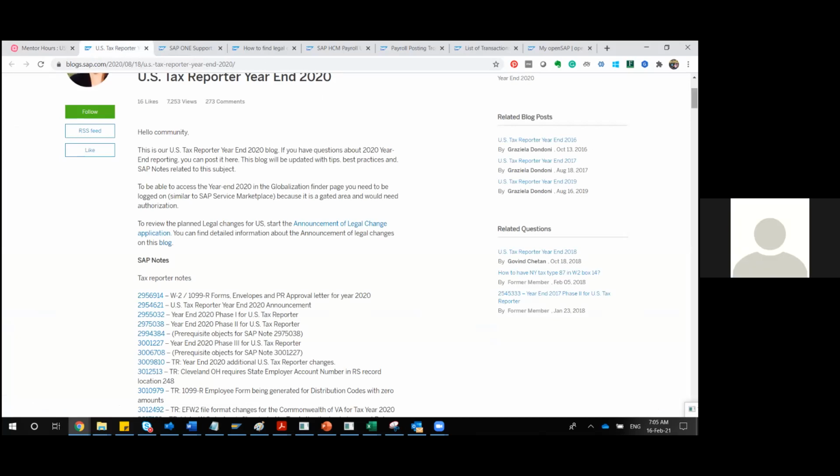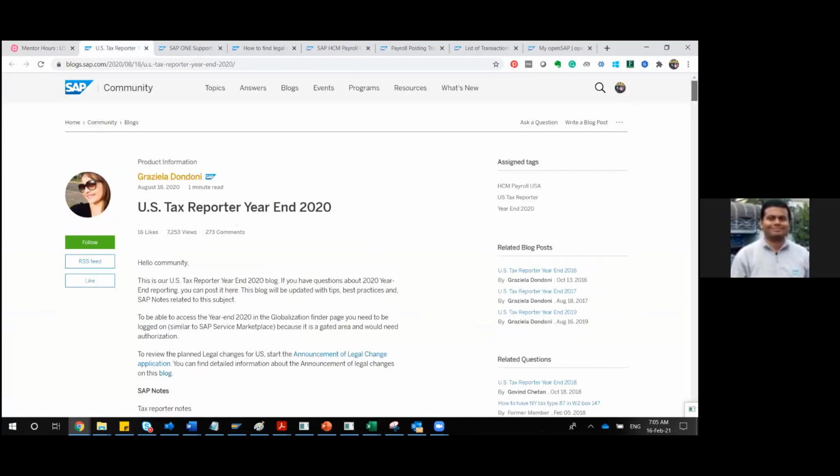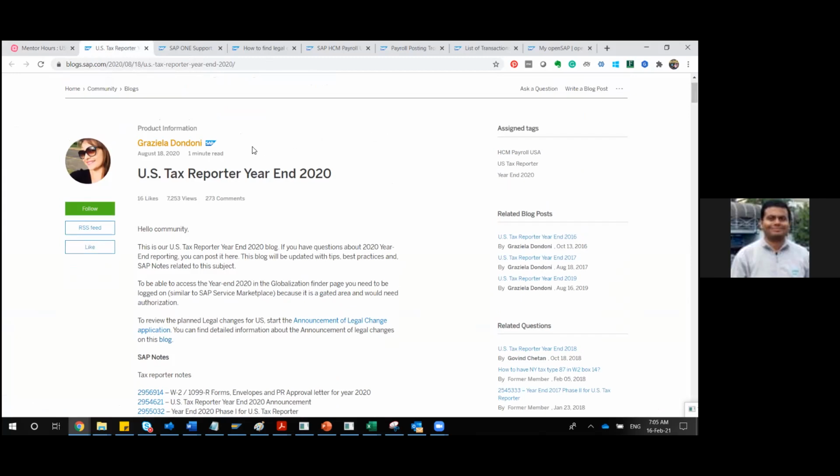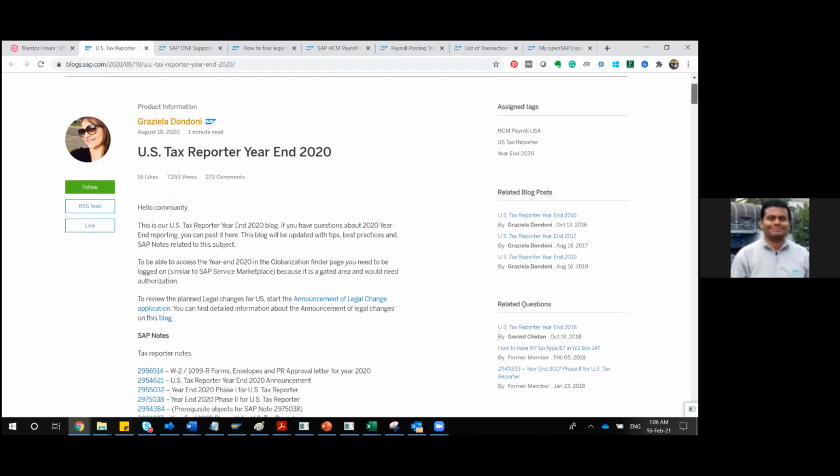Every year there is a US tax reporter year-end blog. By the official, you will find the person's name with the SAP logo, which means he or she is a product owner or part of the product support team. Similar posts are also available from previous years, as you can see on the right-hand side: US tax reporter year-end 2016, 17, 18, 19. Every year they release such notes. They are very friendly and easy to use.